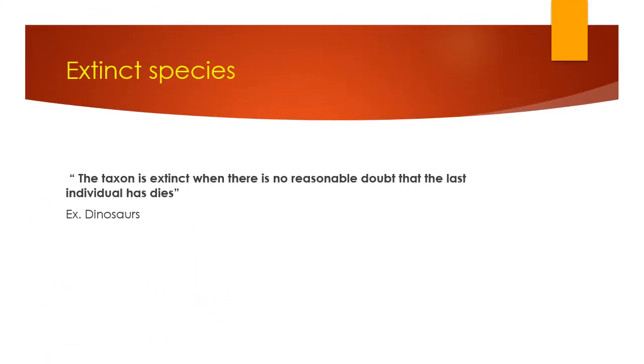So what is an extinct species? Before starting endangered, vulnerable, rare or threatened, we want to know what an extinct species is. A taxon is extinct when there is no reasonable doubt that the last individual has died. For example, the dinosaur. Dinosaurs are a totally extinct species. No single organism is left in our world. So this is the extinct species.